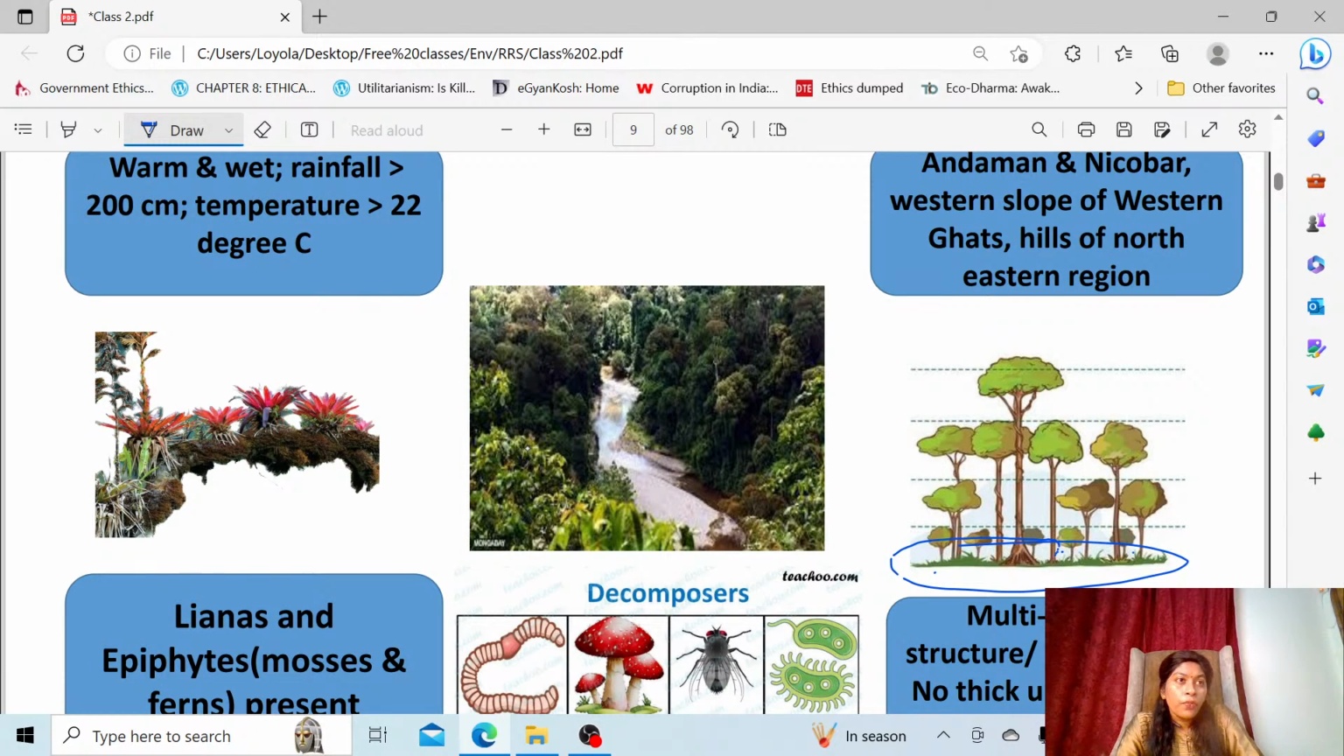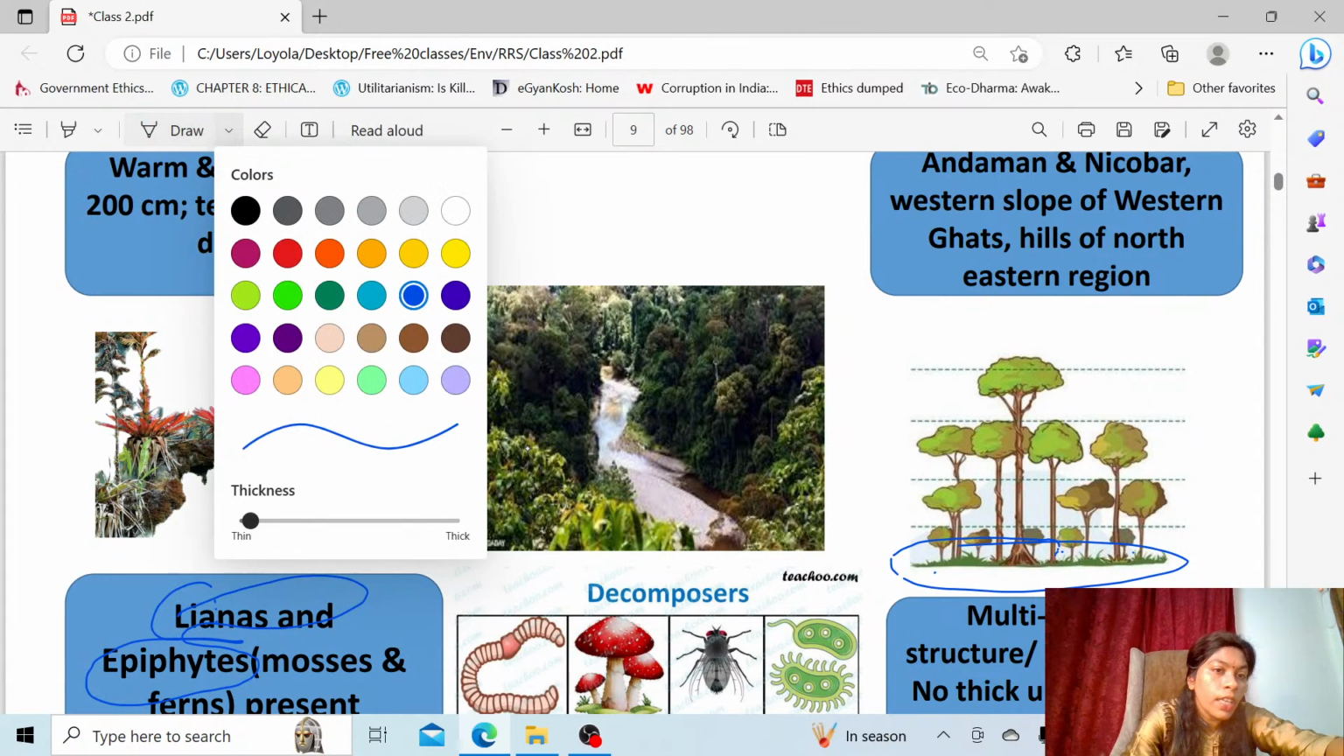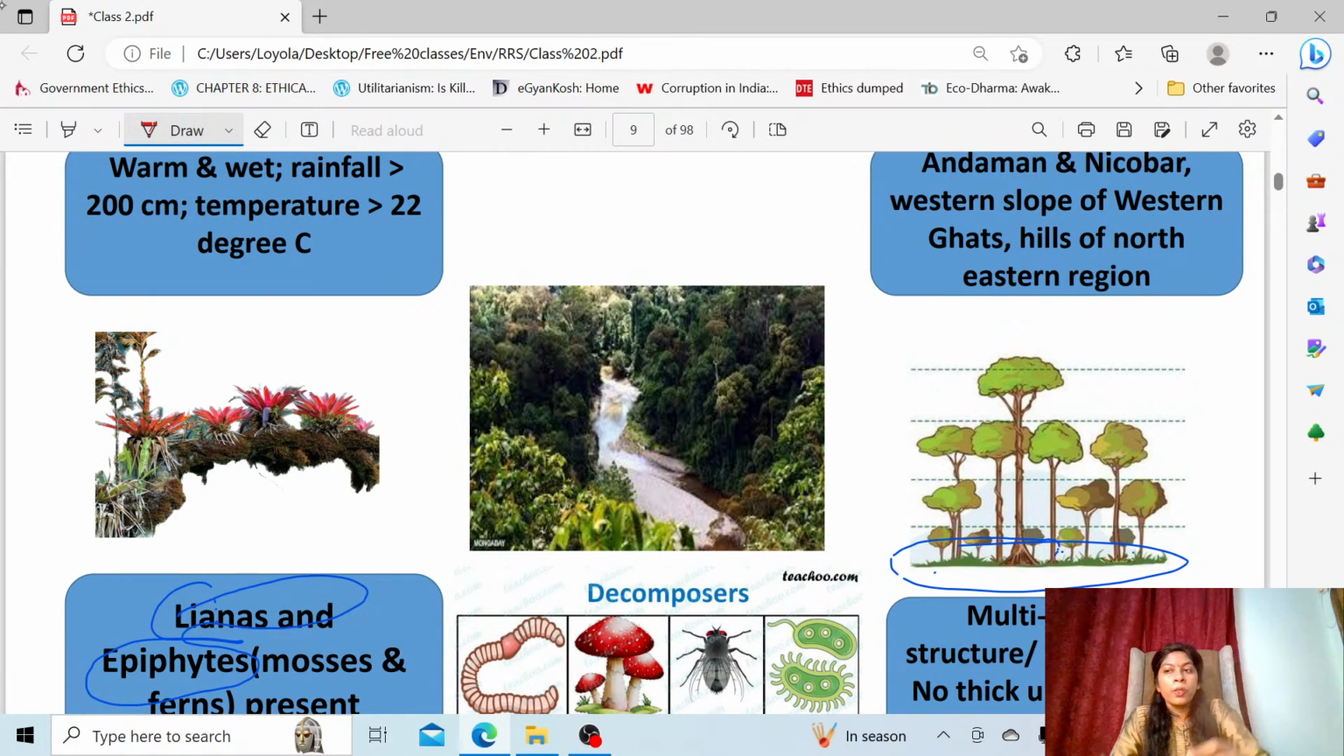And mostly if you see, the epiphytes are abundant here in this forest. What type of epiphytes? Lianas and epiphytes, both. Not only epiphytes, lianas and epiphytes. So what type of epiphytes can you find? Like mosses, ferns, lichens, all these will be present in this type of forest. See, this is the epiphyte. Epiphyte means, already we have discussed, it will be living over the other trees.